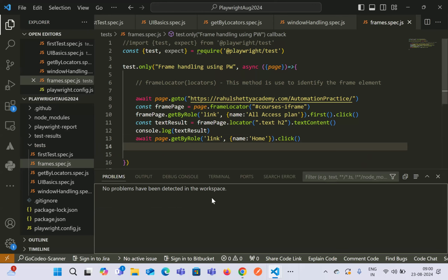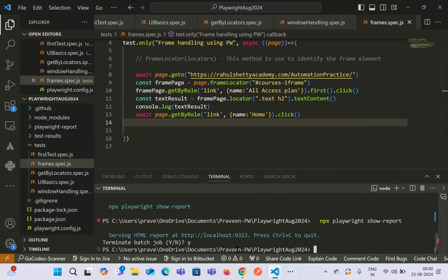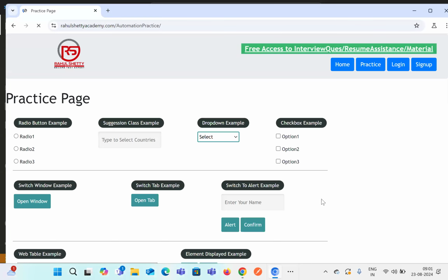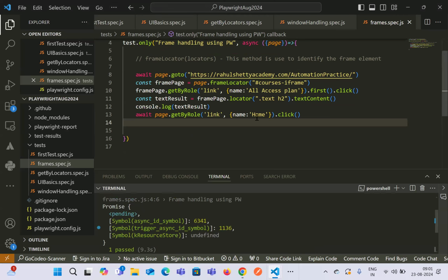And now we can execute the code, to see whether it is working fine. If everything works fine, it will give us a result, or else it will throw some kind of error. So if you see, npx playwright test, it launches and does some kind of action, and it also clicked on the home page. That means everything has been properly resolved.